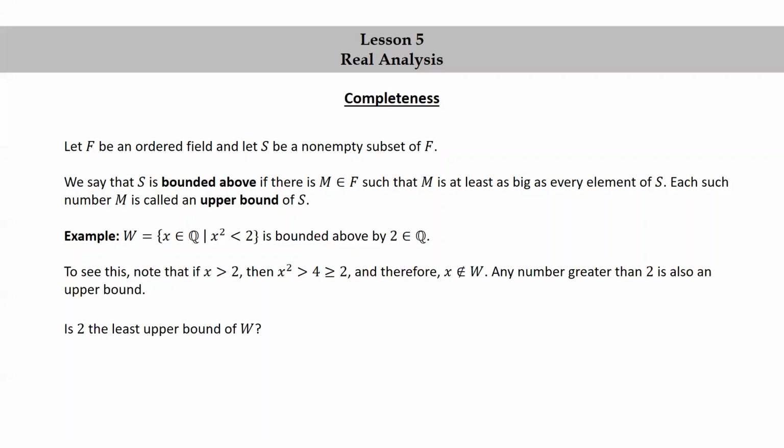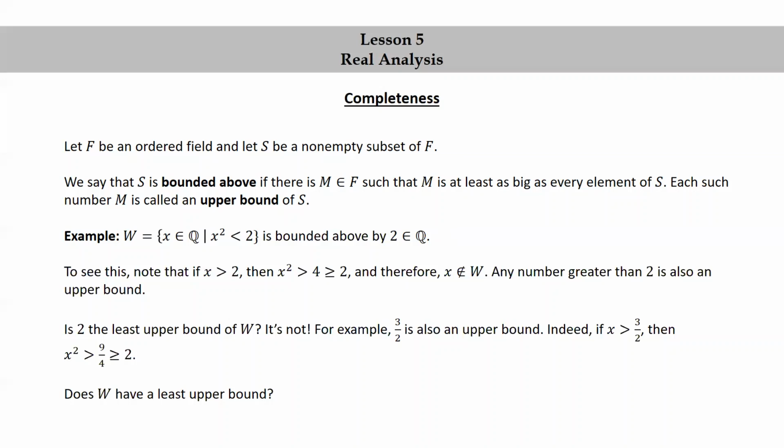Is 2 the least upper bound of W? It's not. For example, 3/2 is also an upper bound. Indeed, if x is greater than 3/2, then x squared is greater than 9/4, which is greater than or equal to 2.